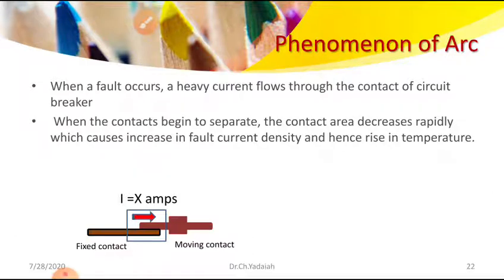The moving contact and fixed contact slide against each other. That means the contact area between the two electrodes keeps decreasing as the moving contact moves towards the right side. The contact area decreases rapidly, which causes an increase in the fault current density and hence a rise in temperature. As the contact area decreases, the x amperes still try to flow.